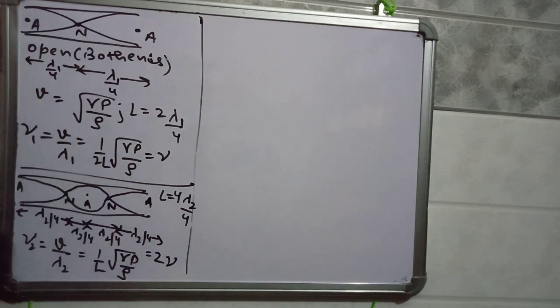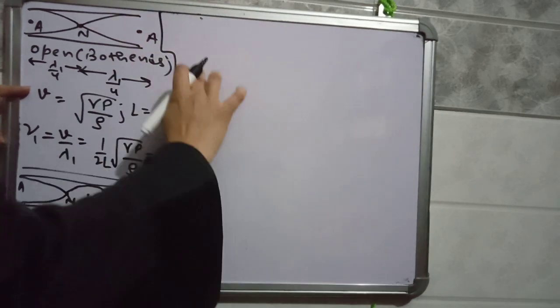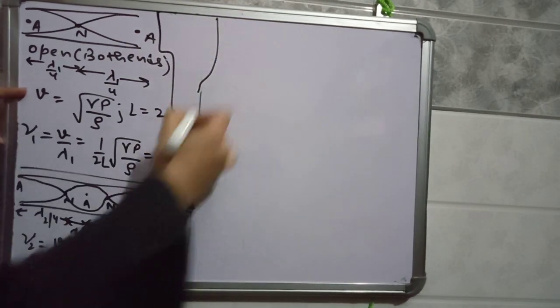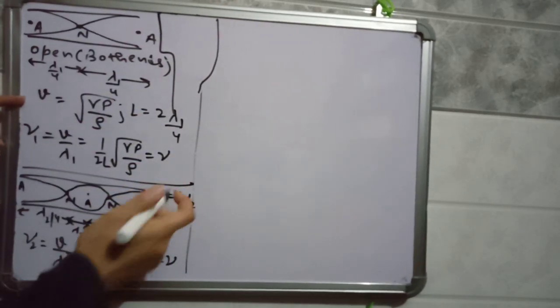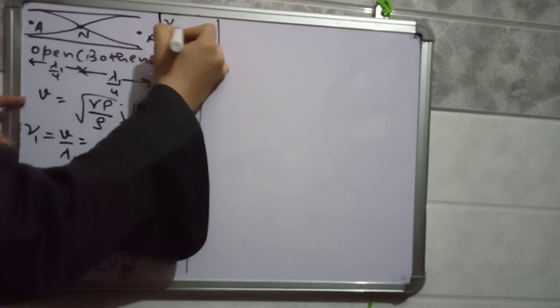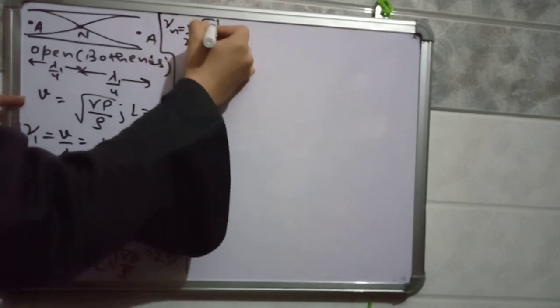So the general formula for the frequency of vibration of air particles in an open pipe will be nu n equals n by 2l times under root gamma p by rho.